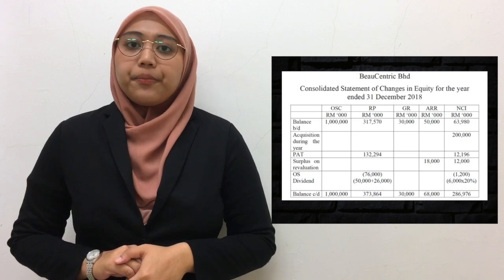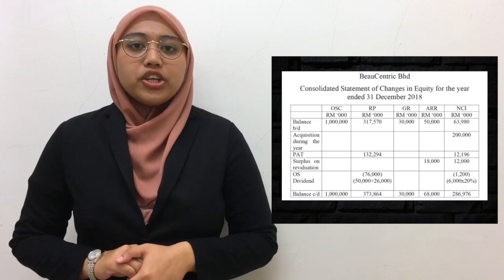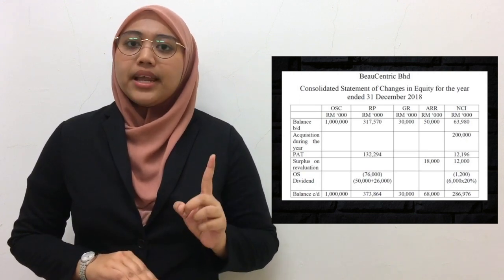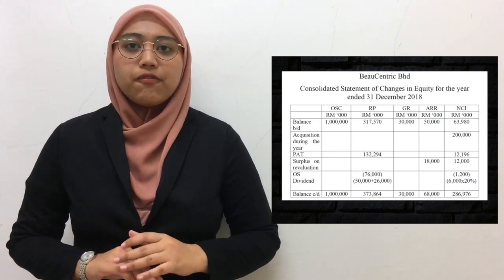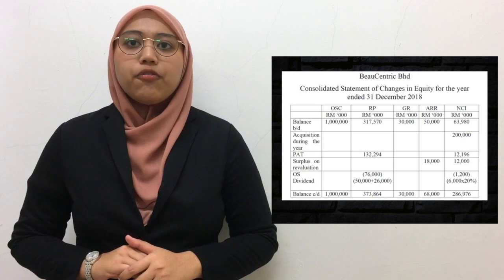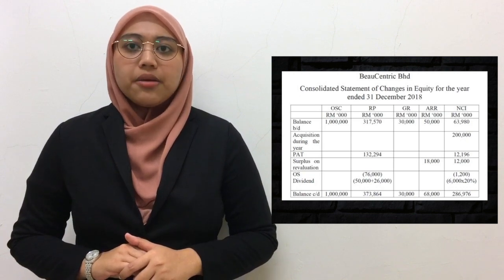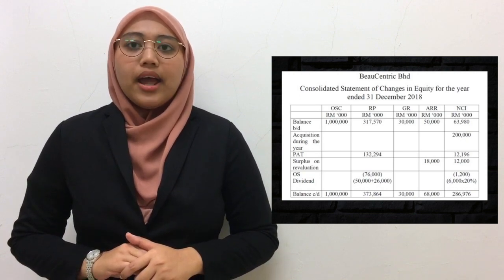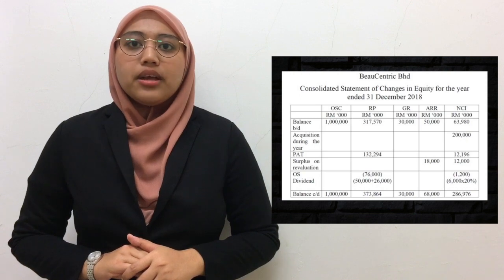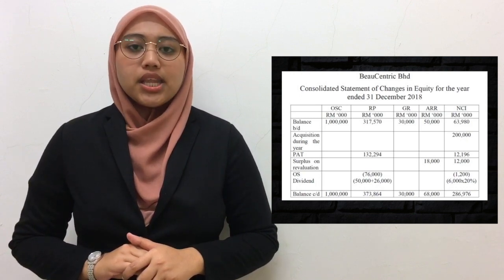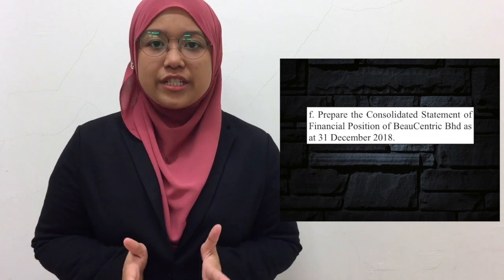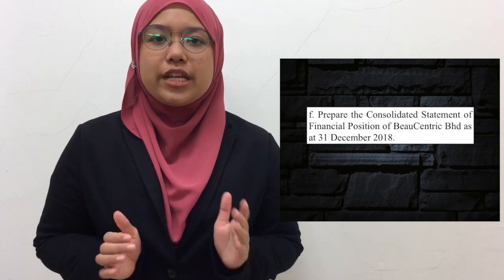So we will get balance CD for ordinary share capital is 1 billion, for retained profit is 373,864 million, 30 million for general reserve, 68 million for ARR and NCI will be given balance CD of 286,976. Okay, now I will continue with the last part, which is the consolidated statement of financial position as at 31st December 2018 for Bureau-centric Berhad.